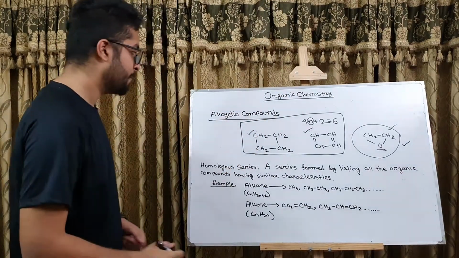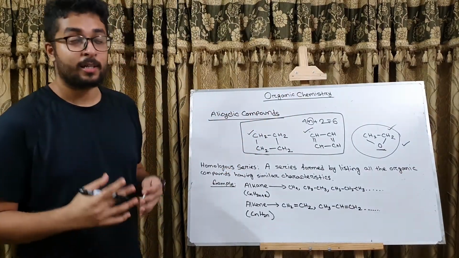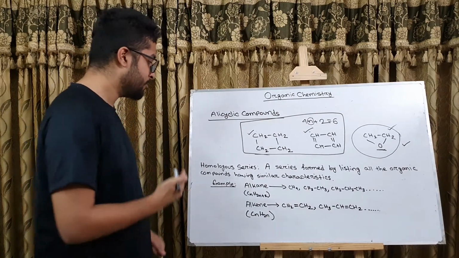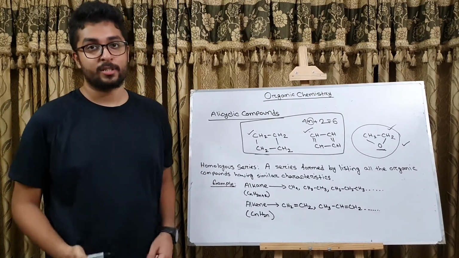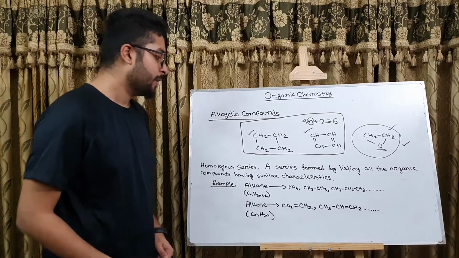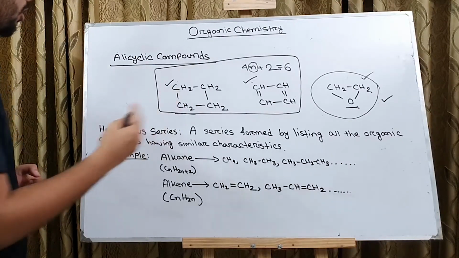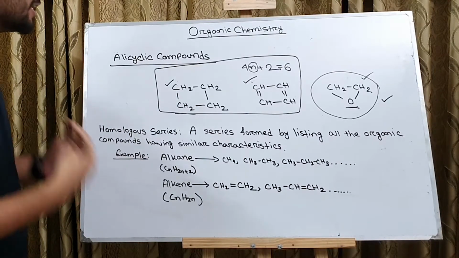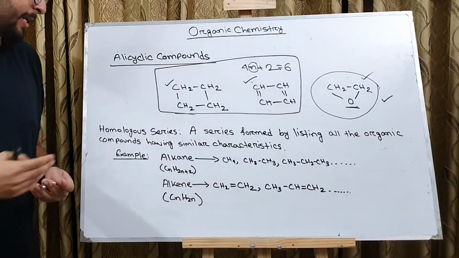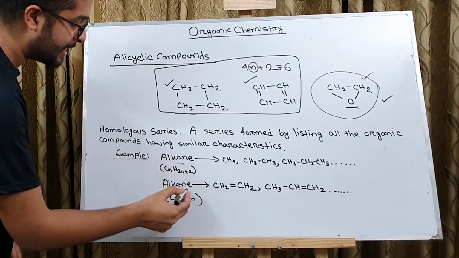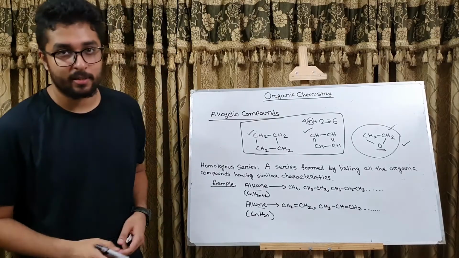Clear? Okay. So we're done with the classifications. Now let's look into some more definitions, such as homologous series. A homologous series is a series formed by listing all the organic compounds having similar characteristics. And as examples, we have alkane and alkene as different homologous series.